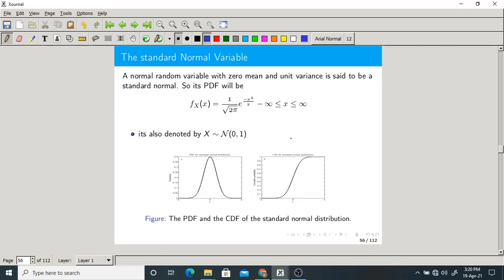Now these are the graphs of the PDF and CDF of a standard normal random variable. You can clearly see its mean is 0. That's why it is symmetric about the mean. It is symmetric about 0 or the origin. Now this is the CDF. This is a PDF of what random variable? Standard normal random variable. Please make a note of this. If I say standard, you must assume that its mean is 0 and variance equal to 1.